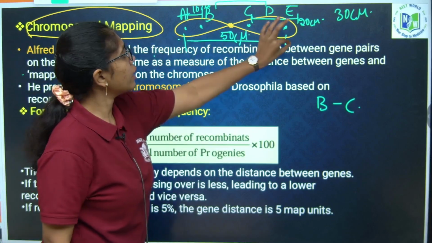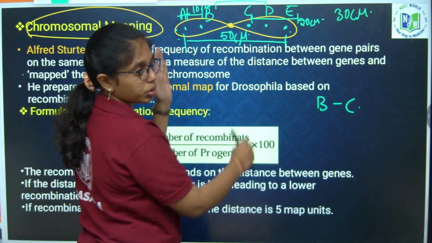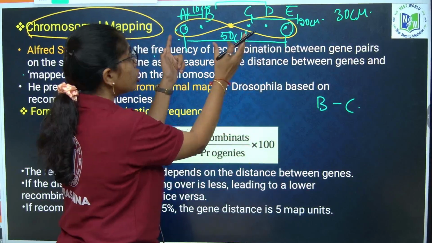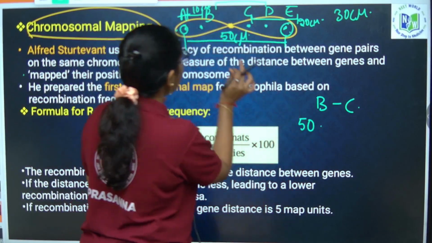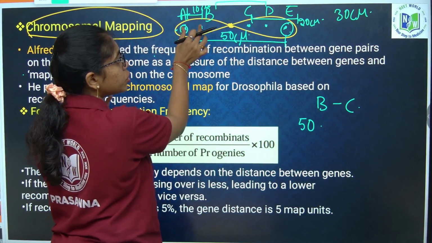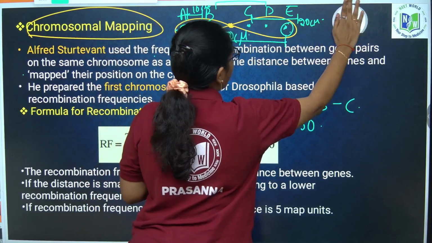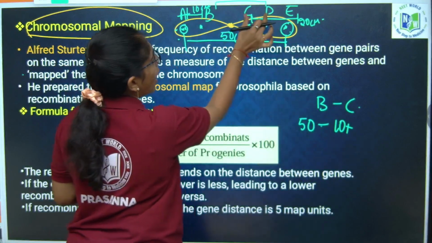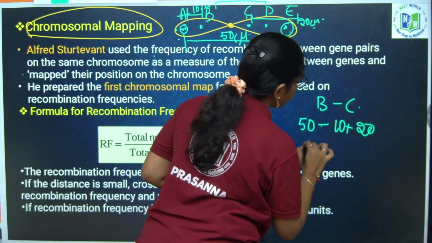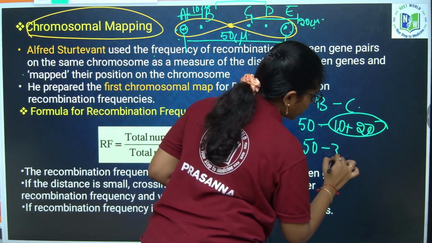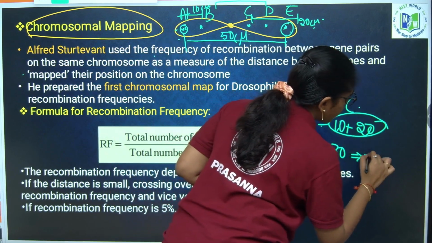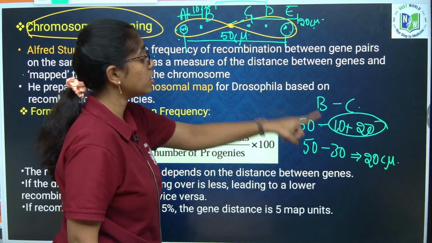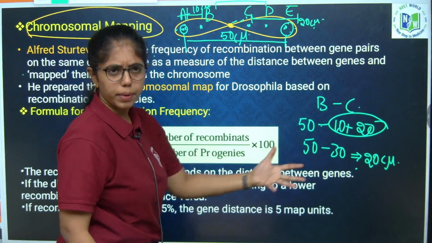From the complete length of genes, first you have to choose the extreme genes on the chromosome. Let us say A and E are the extreme positions. So from 50 you have to subtract the distances between the genes which he has provided. Let us say here 10 he has given, plus you add this 20. So 50 minus 30 is 20 centimorgan. The distance between B and C is 20 centimorgan. This might be the pattern of questions.